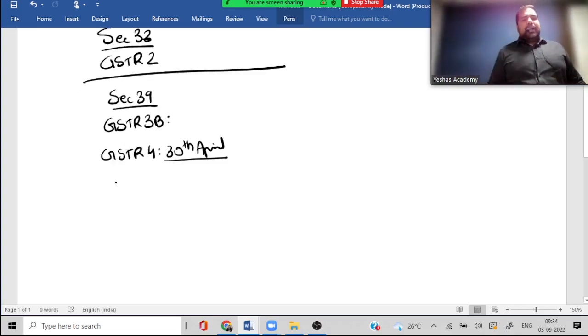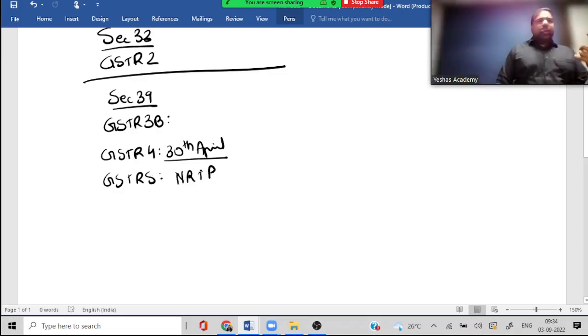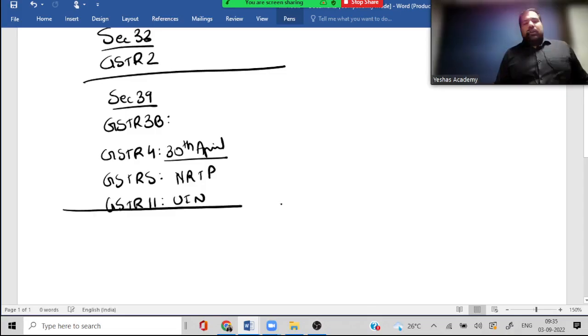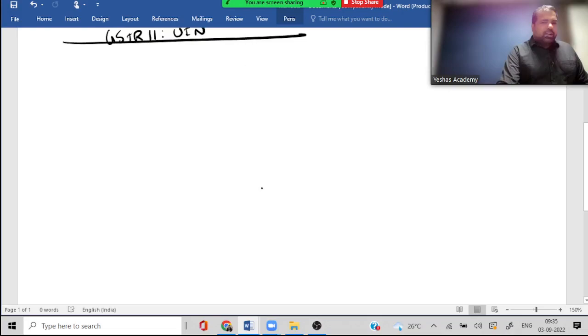Yes. And guys, GSTR 5. NRTP, guys, within how many days? 7 days or 20th next month, whichever is early. And GSTR 11. UINs. And guys, what if you file these late? Do we have a late fee? We'll speak about that. But first, guys, section 40, first return.